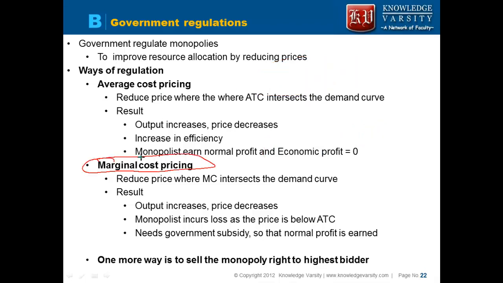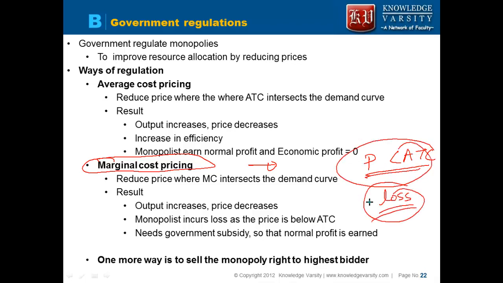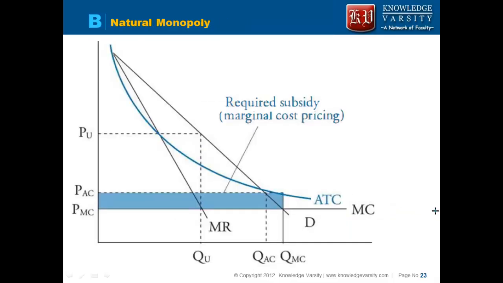Or the government can ask them to use marginal cost pricing. Note that in the case of marginal cost pricing, the price is below the average total cost. So what happens is the monopoly suffers an economic loss. So the government has to provide a subsidy to the monopoly. So this is an example, okay. This is the monopoly price, and this is the price as per the average cost.